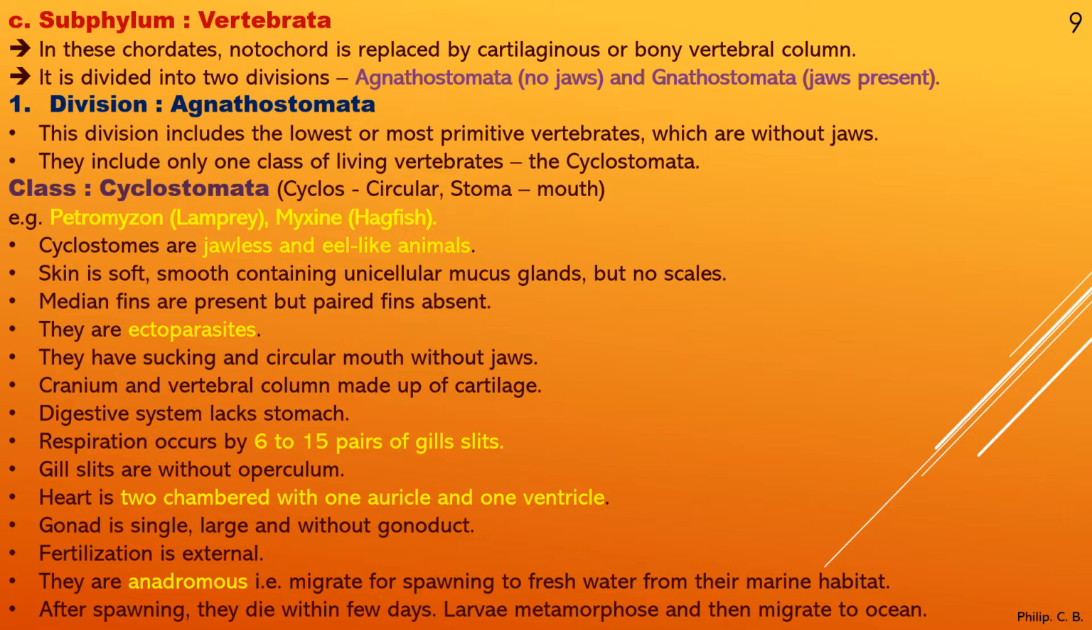Next, the heart is two-chambered with one auricle and one ventricle. Then the gonad is single, large and without gonoduct. Fertilization is external. They are anadromous. What does that mean? They migrate for spawning to fresh water from the marine habitat. That means in marine or salt water they usually don't lay their eggs. They come to the fresh water for spawning or for laying eggs. That's why they are called anadromous.